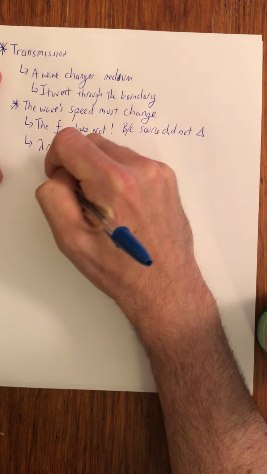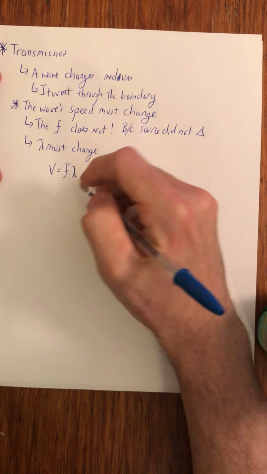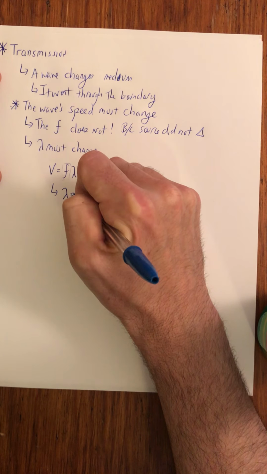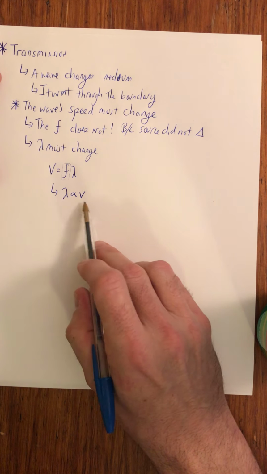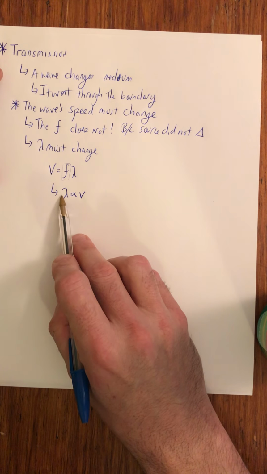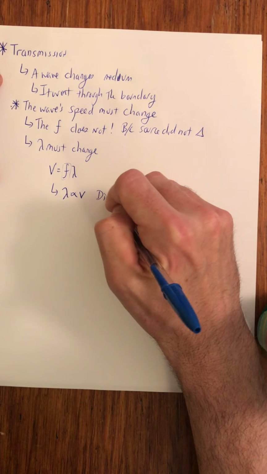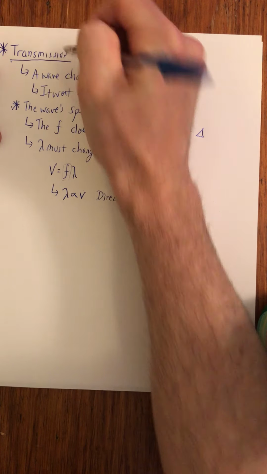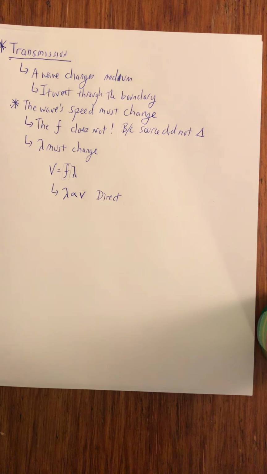Because if we look at the equation, v is equal to f lambda, if f is remaining constant, therefore I can say there is a direct relationship between the speed and the wavelength. So whatever happens to the speed is what happens to the wavelength. If the speed doubles, the wavelength doubles. If the speed halves, the wavelength halves, because these are in a direct relationship. Okay, so that's a transmission.